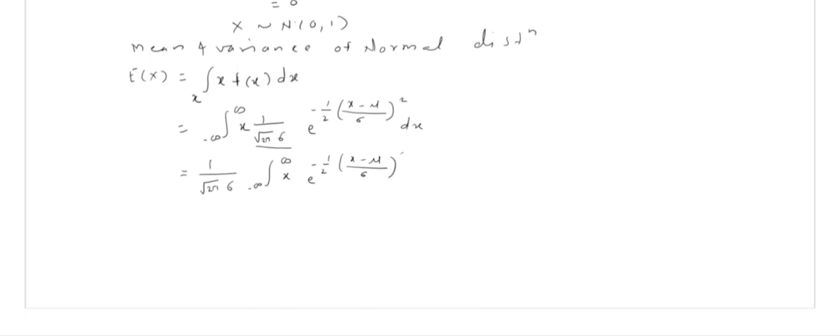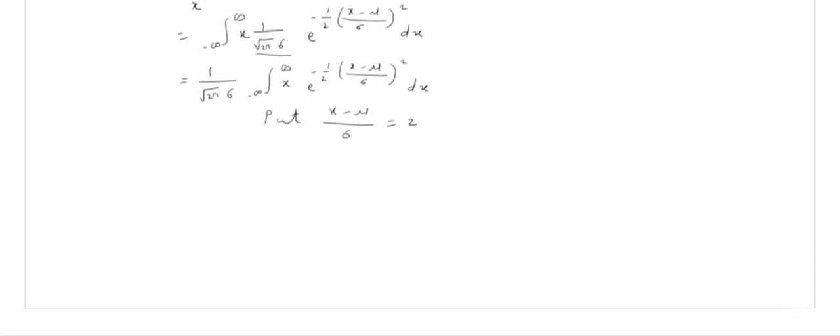Now, for simplification purpose, we can put (x − μ)/σ equal to z. So, therefore, what do we get? What is x? The value of x is μ + σz. Fine. What is dx? dx is equal to σ dz. What is the range? Over here, the range of x is minus infinity to infinity.